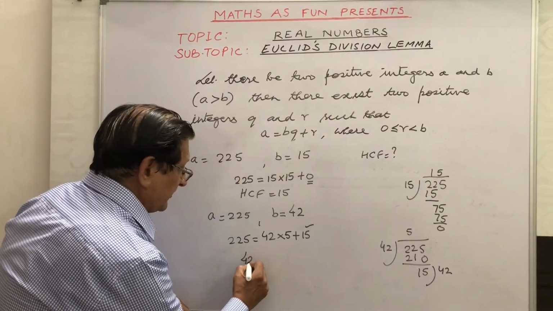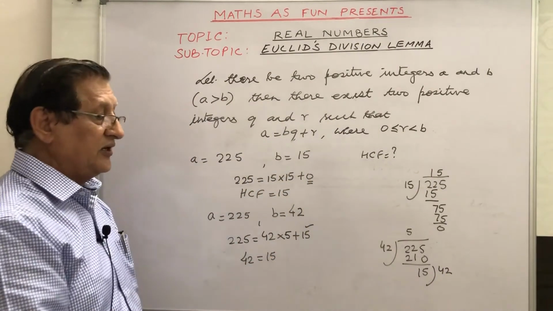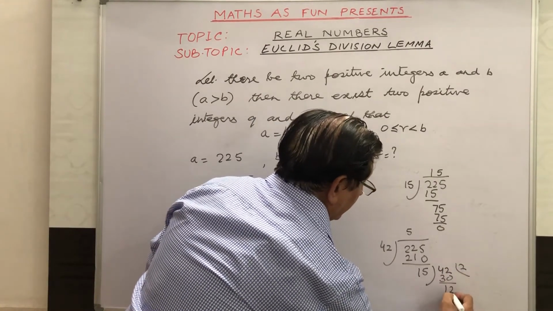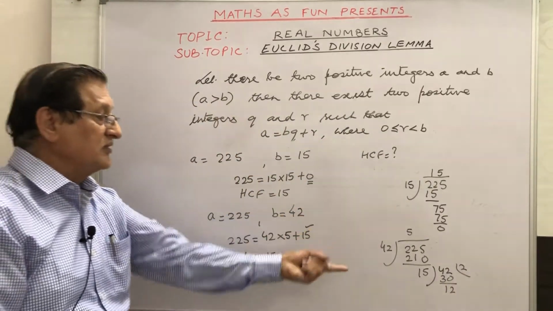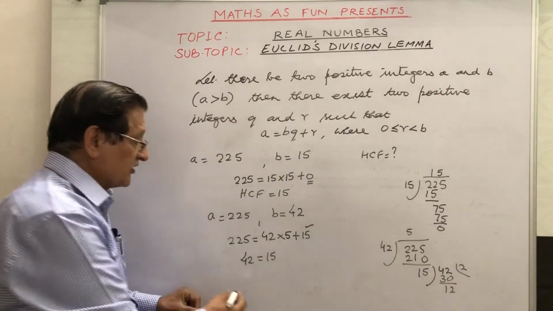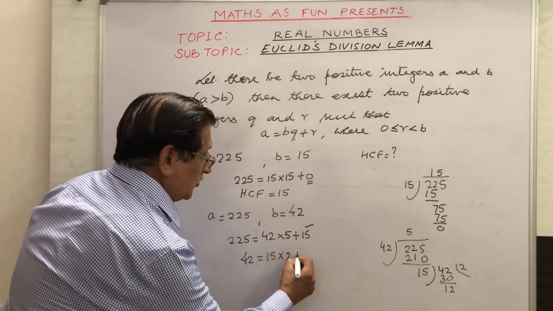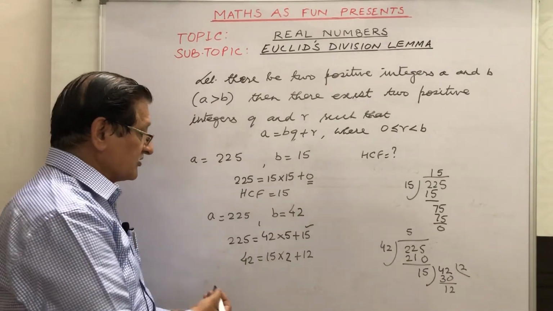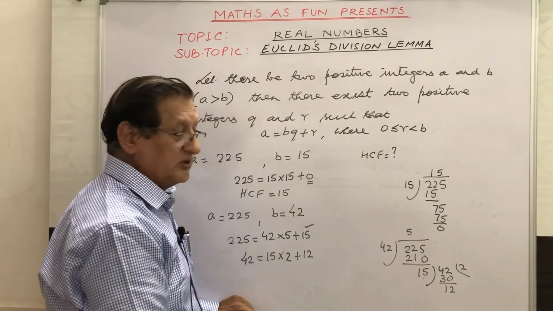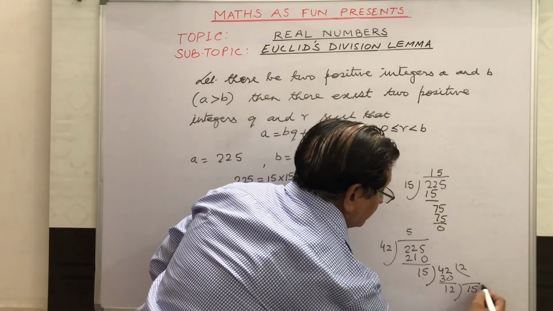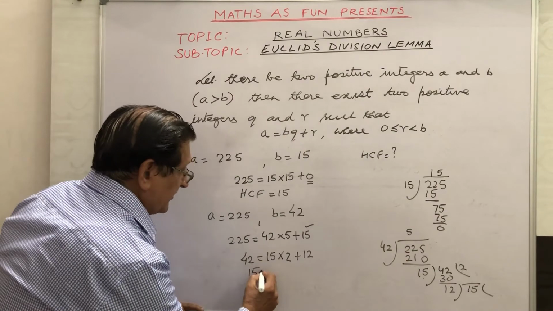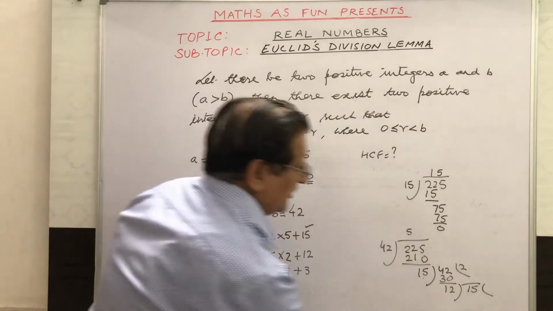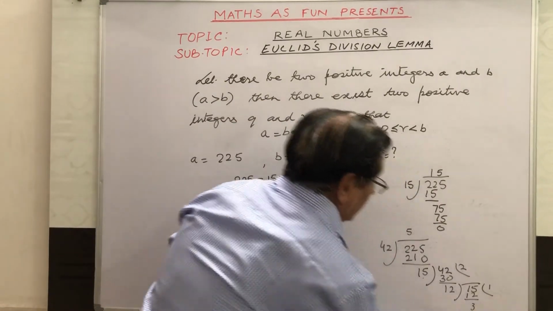Now we have to divide this 42 by 15. How many times does it go by 15? See, 15 twos are 30 and we are getting here 12 as the remainder. 12 is less than 15, so we can't divide further. It means we can write this as 42 is 15 into 2 plus 12. Now since the remainder is 12 and the divisor here is 15, we have to divide 15 by 12. So 12 ones are 12 and 3 is the remainder.